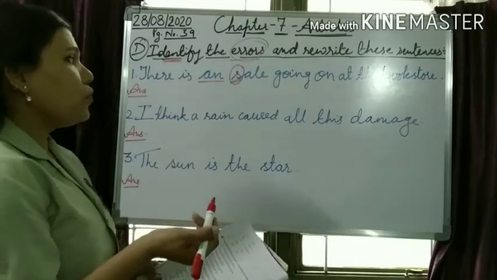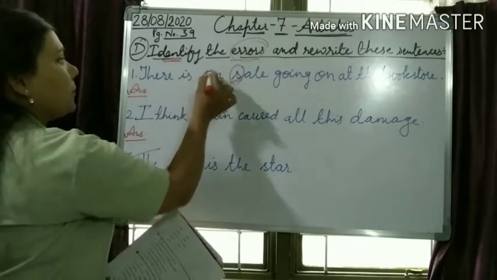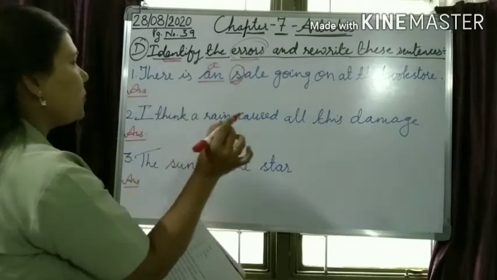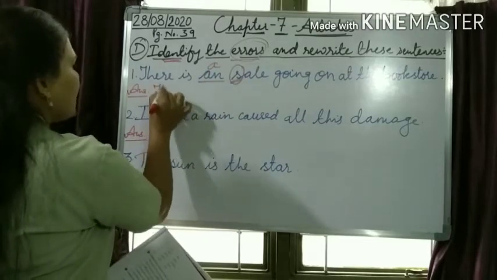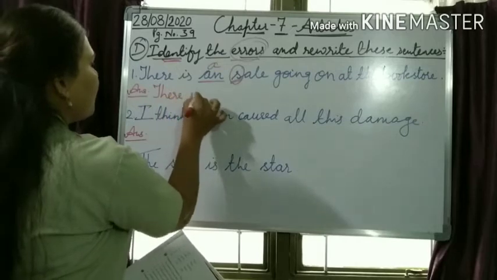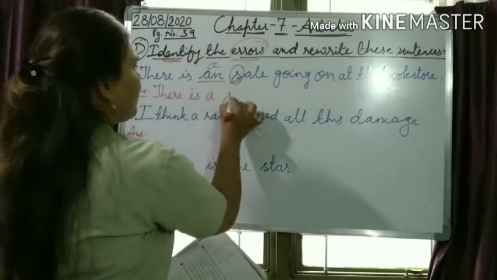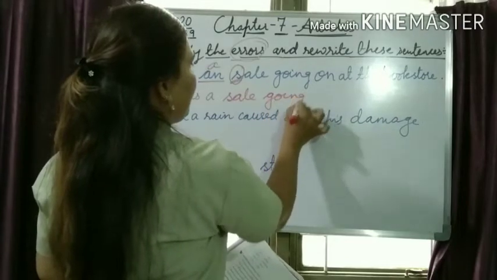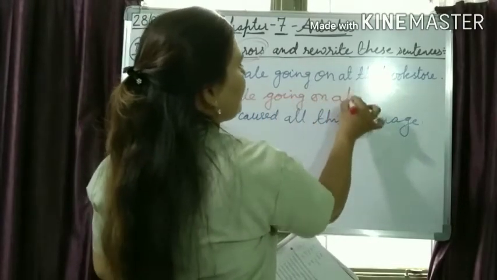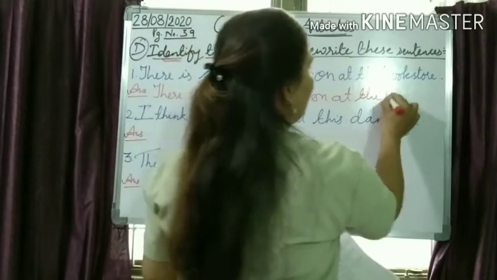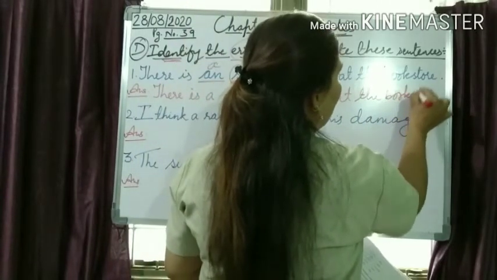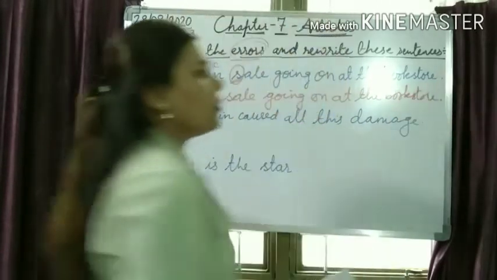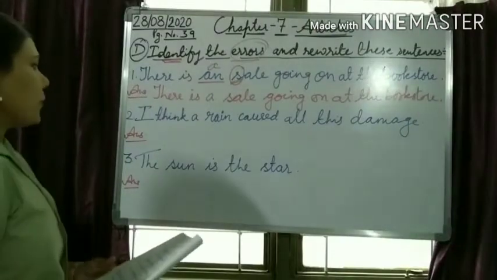For consonant sounds, we use the article a. So how will we rewrite the sentence? There is a sale going on at the bookstore. Fine. Move on to the next one.